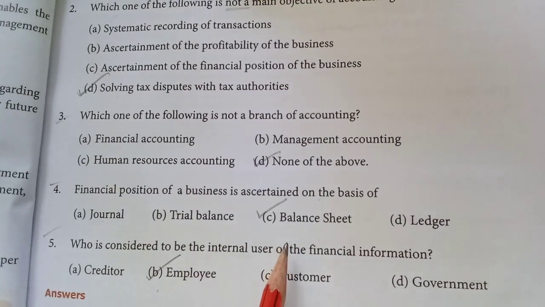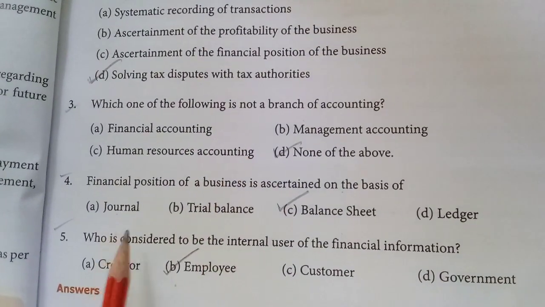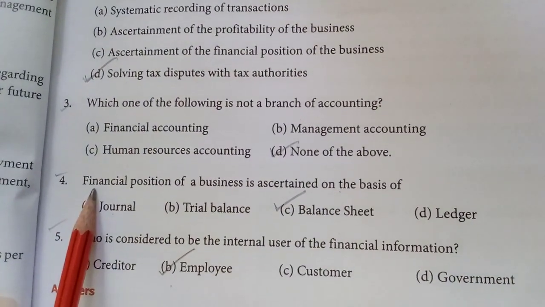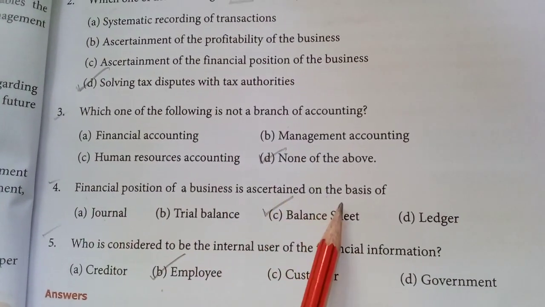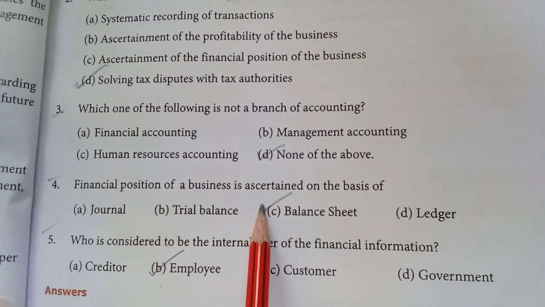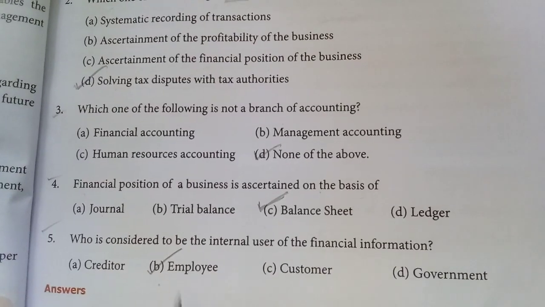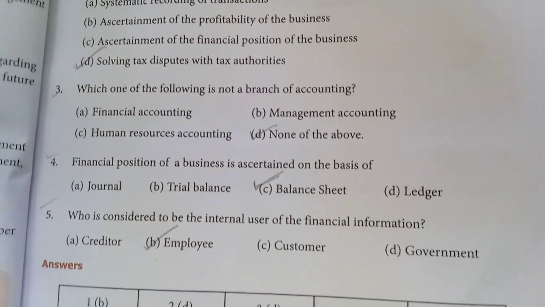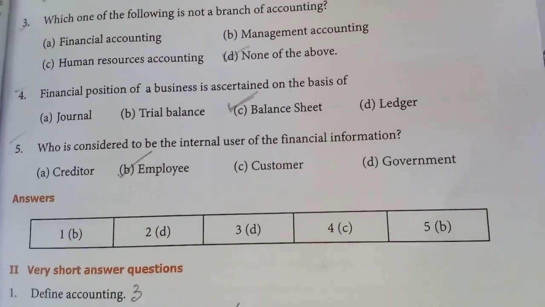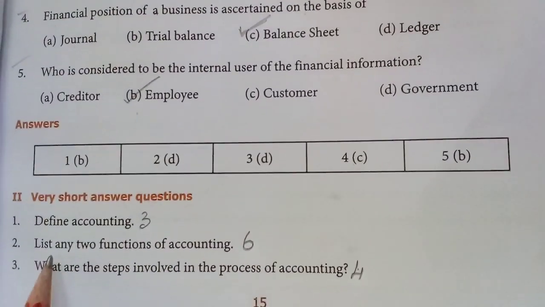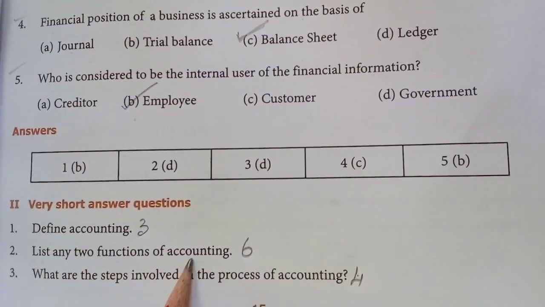This you may know. Financial position of a business is ascertained on the basis of balance sheet. Then this one we will learn later. Then come to this very short answer. Here accounting we have marked yesterday. Now, list any two functions of accounting.